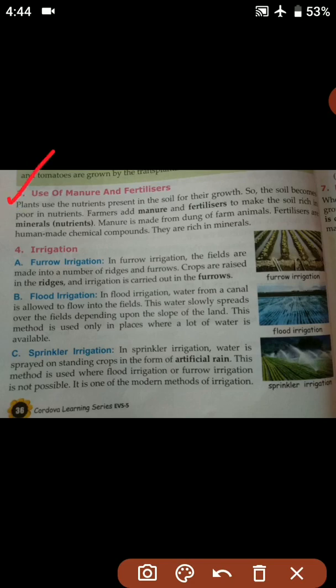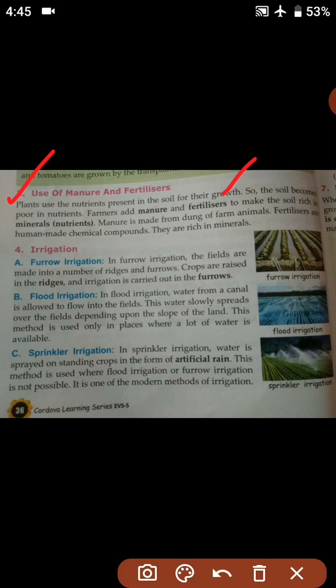Plants use the nutrients present in the soil for their growth. So students, we all know that in the soil there are different nutrients present, and those nutrients are used by the plants for their growth. So the soil becomes poor in nutrients, as the plants are taking all the nutrients from the soil.